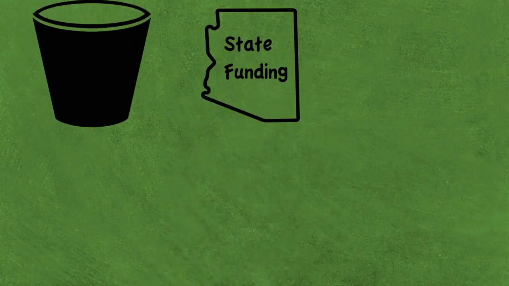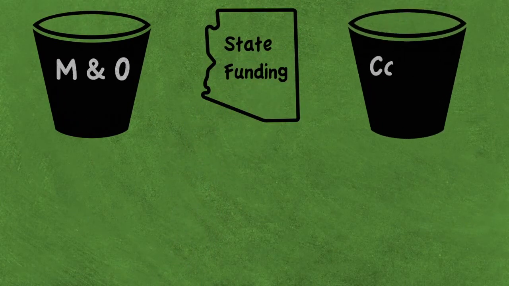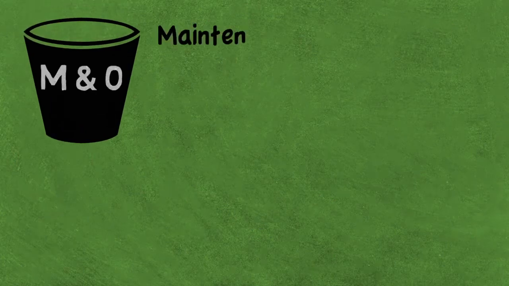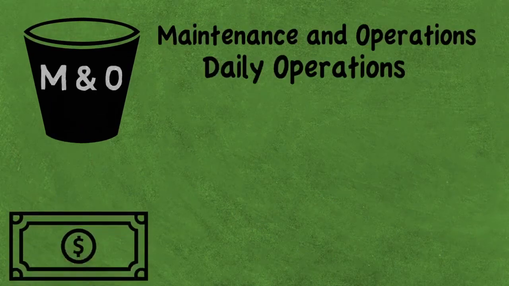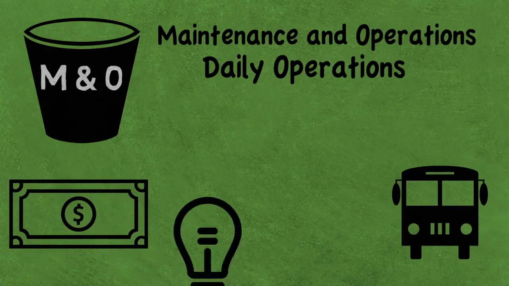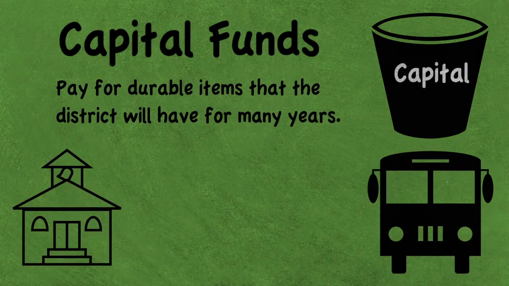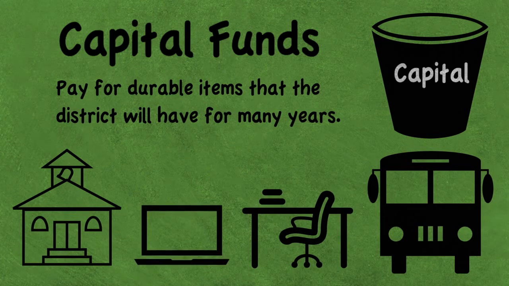Funds from the state are split into two buckets: maintenance and operations, and capital. 95% of funds go into maintenance and operations, commonly called M&O, and the remaining 5% into capital. M&O funds go to pay the daily operation of our schools, like salaries, transportation, utilities, and things like paper. Capital funds go to pay for durable items that the school will own and use for many years, things like buildings, buses, furniture, and technology.